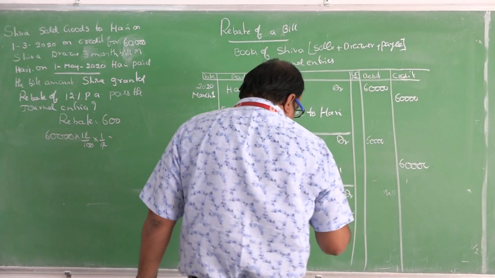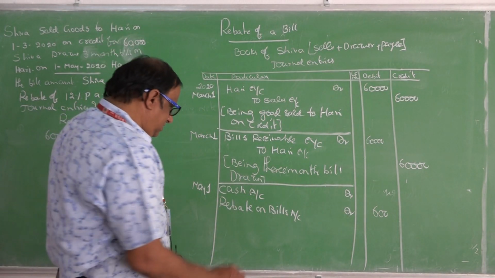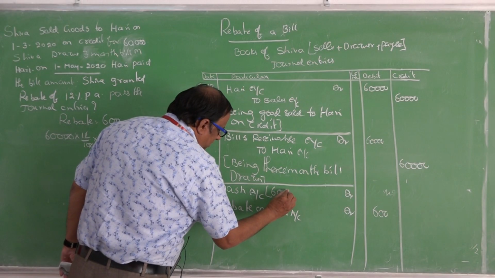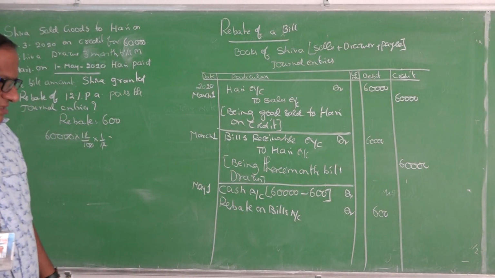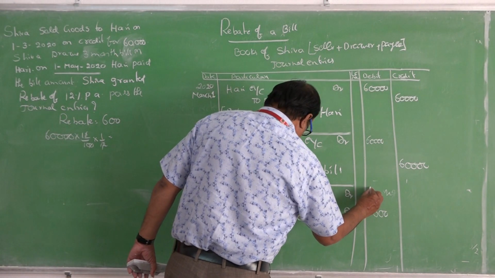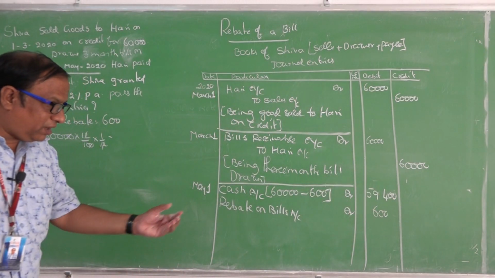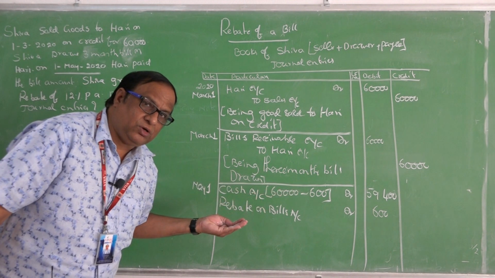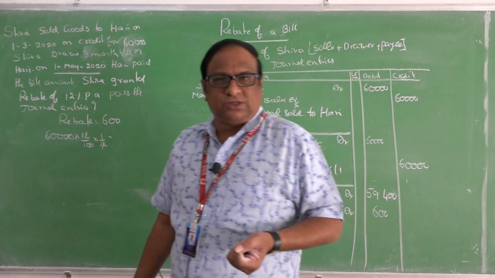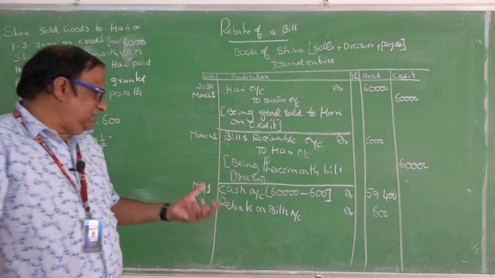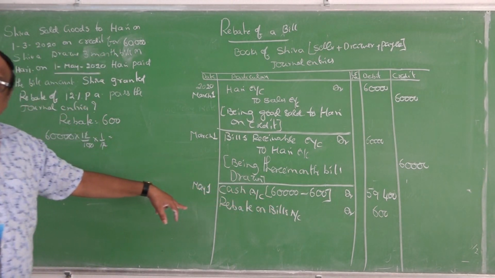So how? First you can write down 600 as a rebate, debit the losses. Then how much cash comes in? 60,000 minus 600, then it comes as 59,400. So you can see that when we are offering 600, we are receiving 59,400. It is a tradition and custom in business to accept certain cash discounts. If you are offering the cash discount, then generally the buyer, that is the drawee, will be motivated to pay the bill amount before the date of maturity.